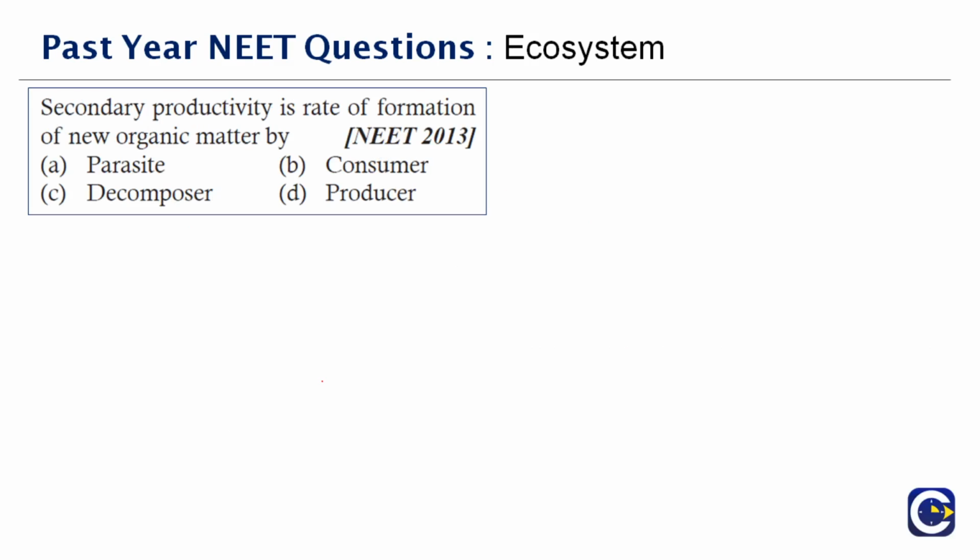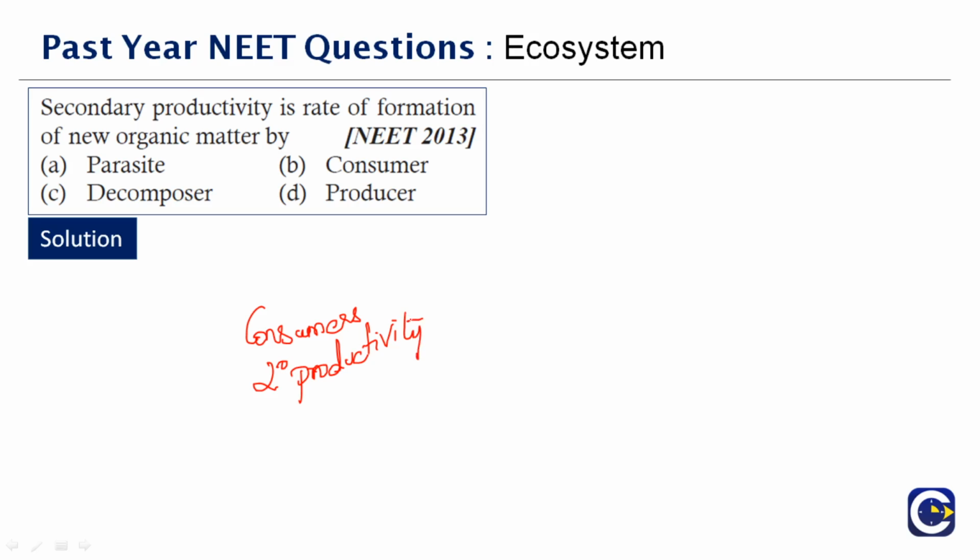Okay, next question here. Secondary productivity is the rate of formation of new organic matter by dash. Now this question was asked in the year 2013. Very easy question. Secondary productivity is the rate of formation of new organic matter. Secondary. So what is there? The rate of resynthesis of organic matter will happen by consumers, and they are called as secondary productivity.